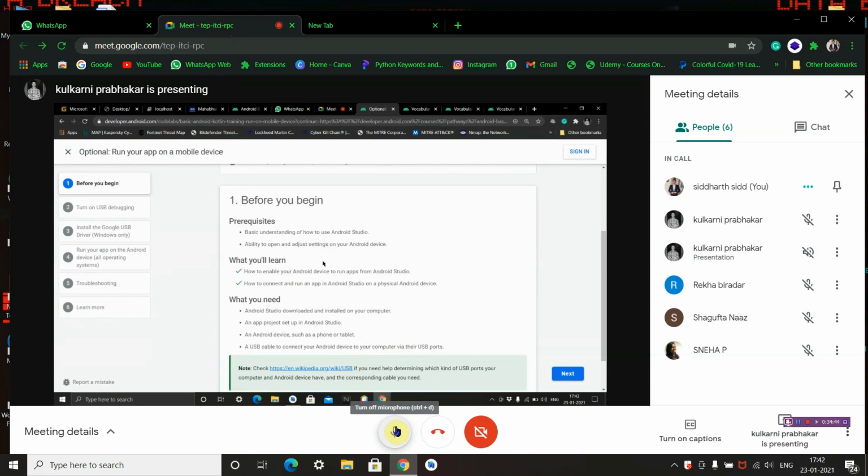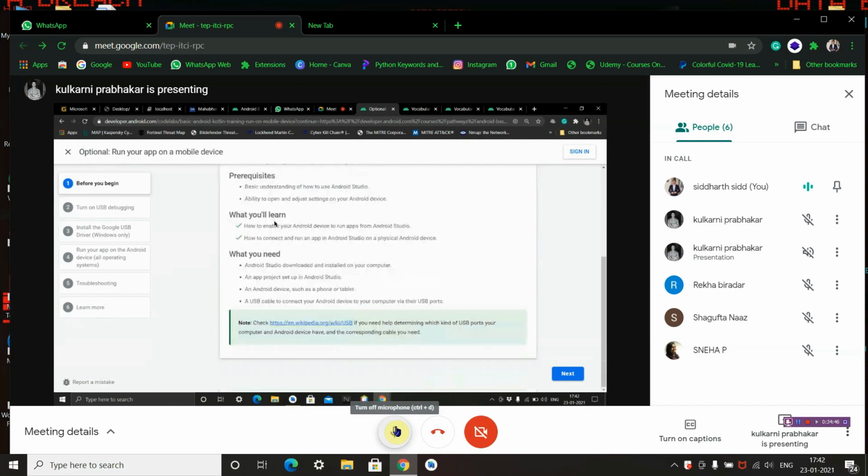Now, what you learn in this section is how to enable your Android device to run applications from Android Studio, and how to connect and run an app in Android Studio on a physical Android device, which you have in your hands, which you use on your daily basis. What you need is Android Studio. You have to have Android Studio installed.